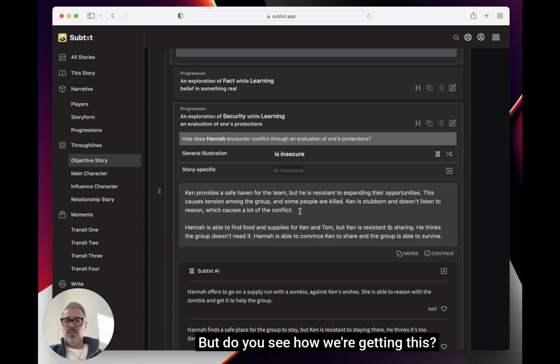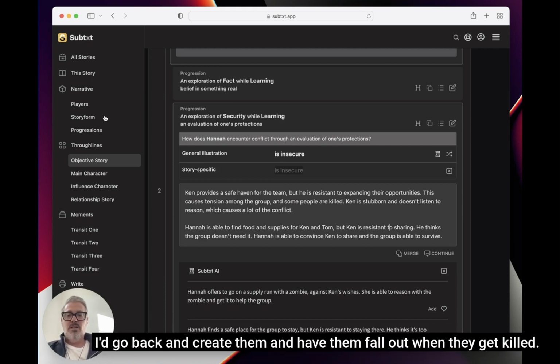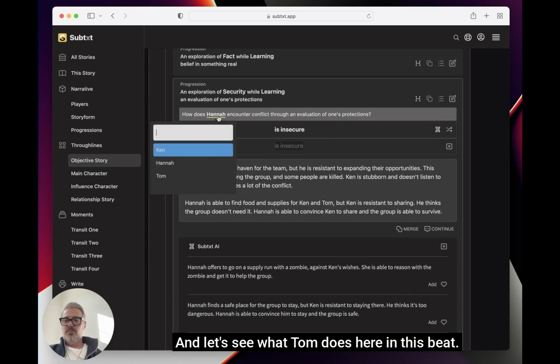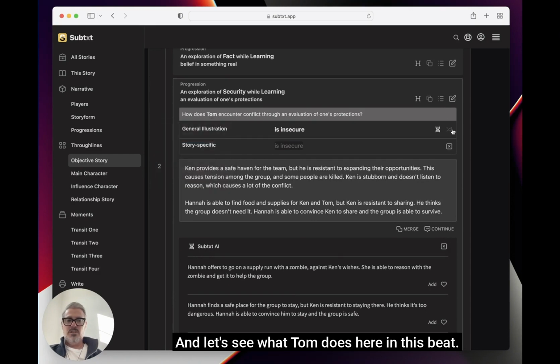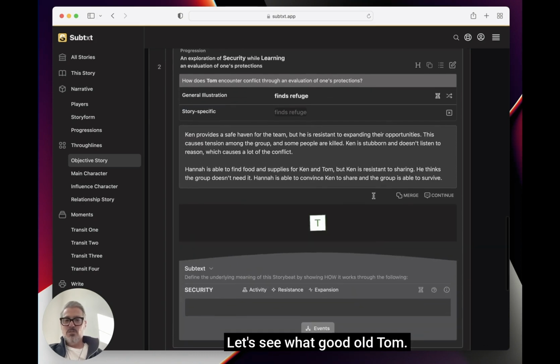But do you see how we're getting this? And some people are killed. So maybe there are some people that leave with them and we'd have them drop off. I'd go back and create them and have them fall out when they get killed. And let's see what Tom does here in this beat. Seeks immunity, finds refuge. Let's see what that looks like. Let's see what good old Tom does.